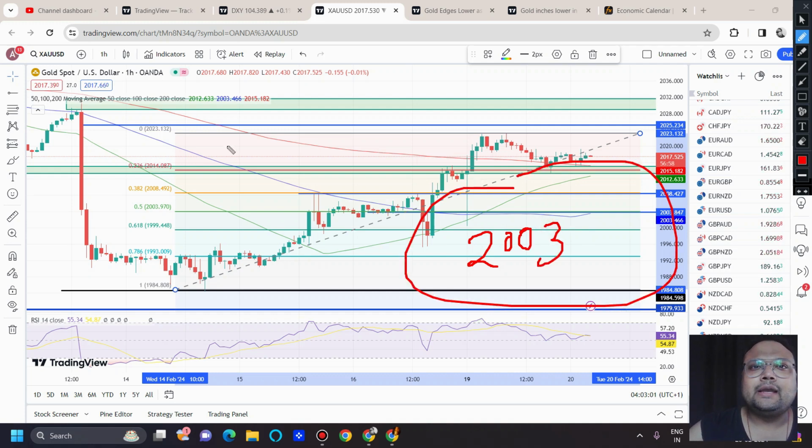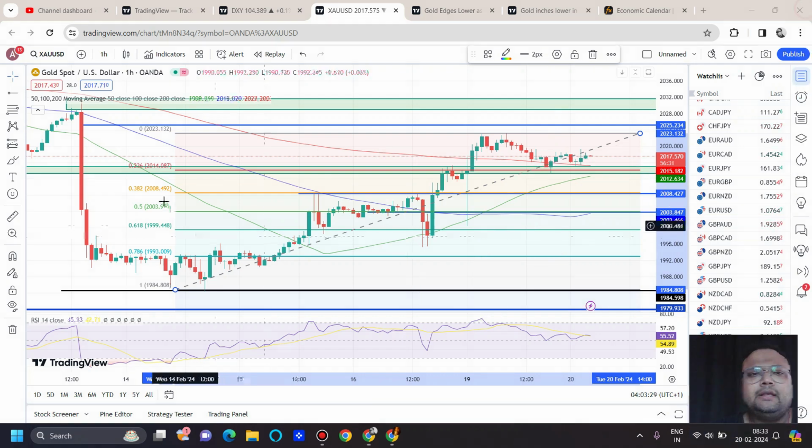Once you see the market has hit the level, you can switch to a lower time frame to see the market behavior. Once you see the market is showing price rejection from below, a hammer kind of pattern on the lower time frame, you can hit the buy button. So if the market goes down, we have two levels: 2008, which is a weak level, and then 2003 to 2000. These are the trading opportunities that I see on the chart of gold right now.